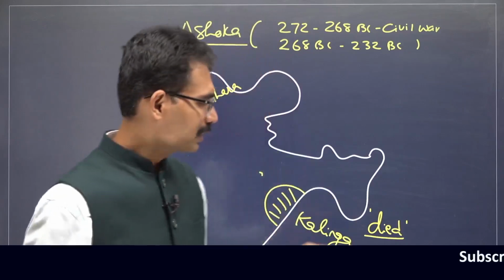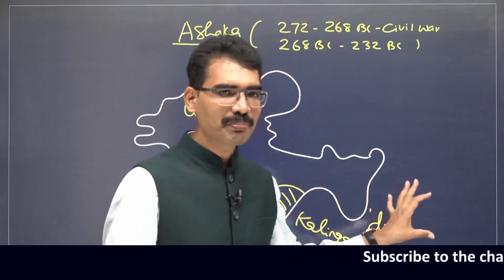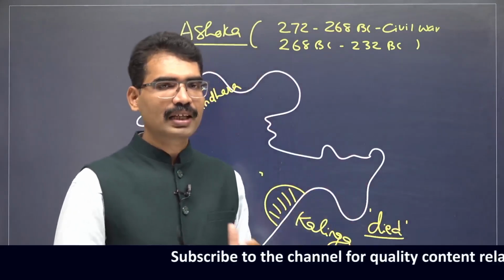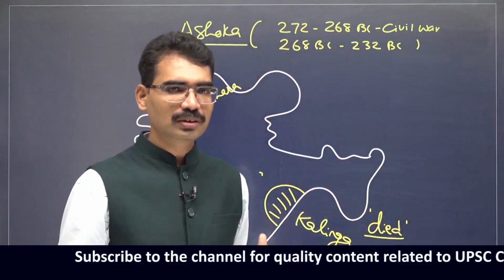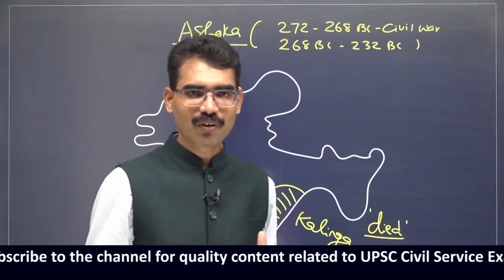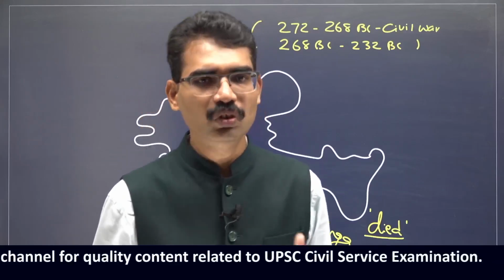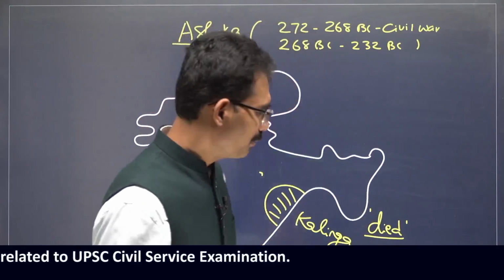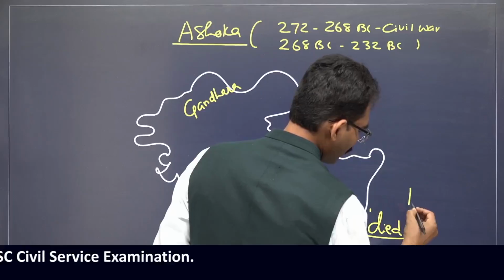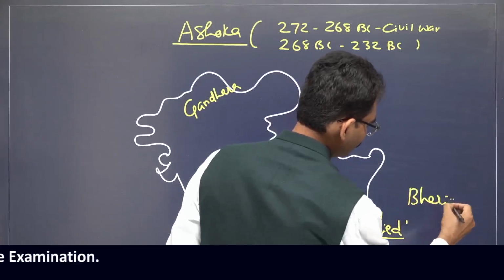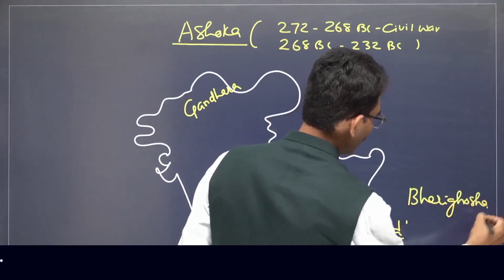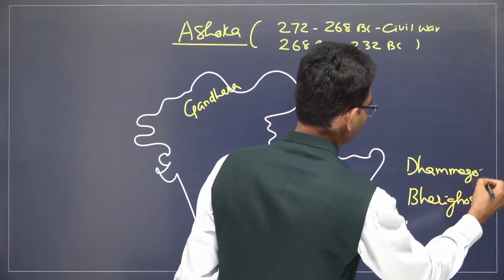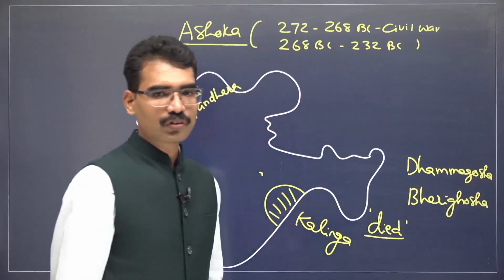In that kind of atmosphere, when he saw huge, immense death, immense loss to the families of the soldiers, he was completely moved because of this horrifying war, and he decided not to go for war thereafter. He replaced Bheri Gosha, that means the sound of war, with Dhamma Gosha. He did not want to go for war.